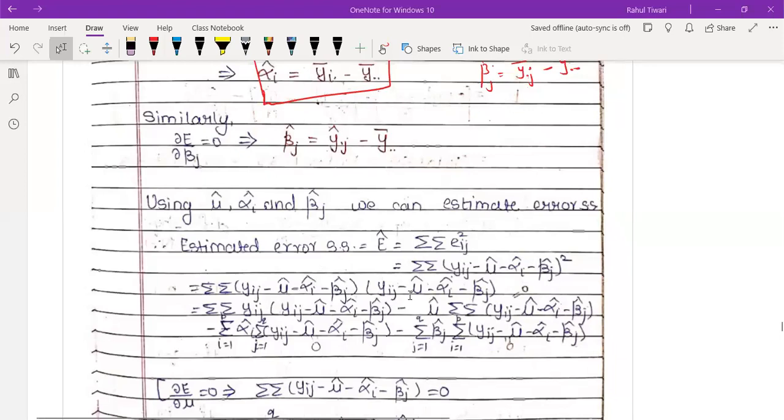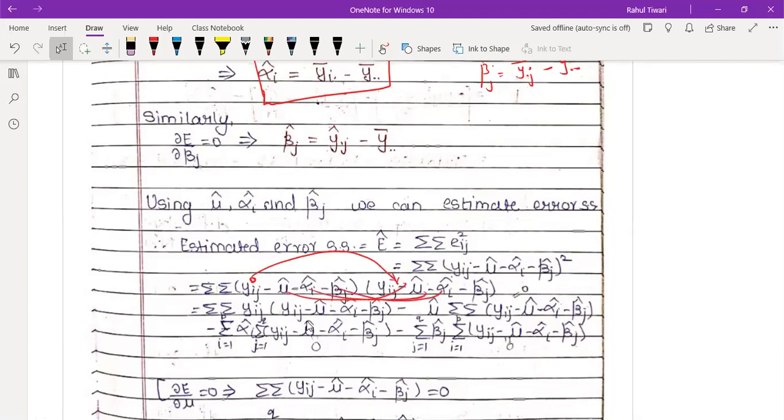So now we are interested to get estimated error sum of square. How do we estimate sum of square? According to formula, it is double summation Aij, and you have estimated mu, alpha, beta, right? And this is square. So we need to multiply 2 times, so this bracket into this bracket because it's square. And then you have to multiply each term with the new bracket. So this with this, then this with this, and this.